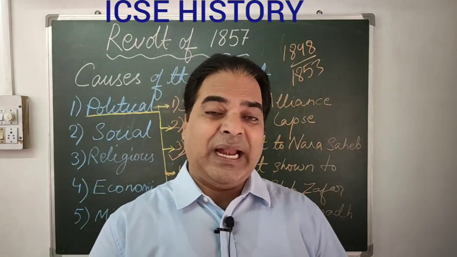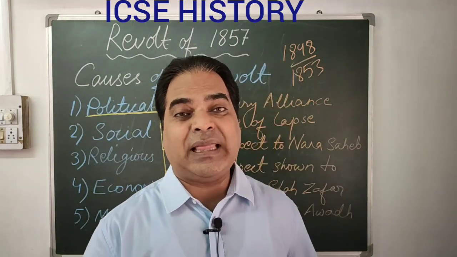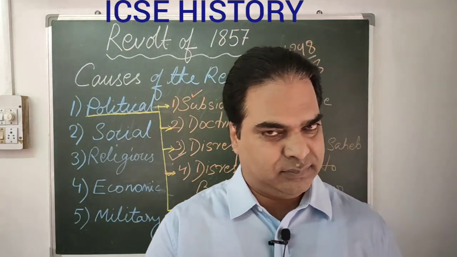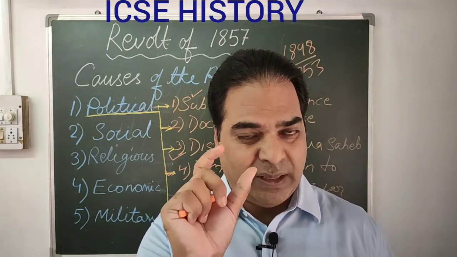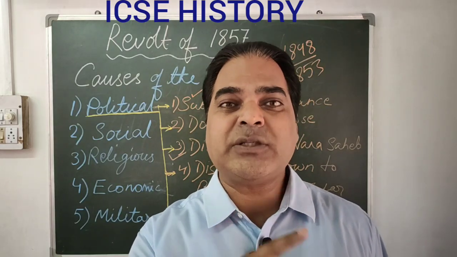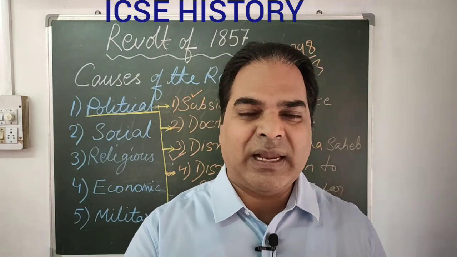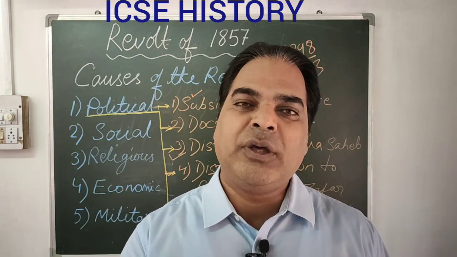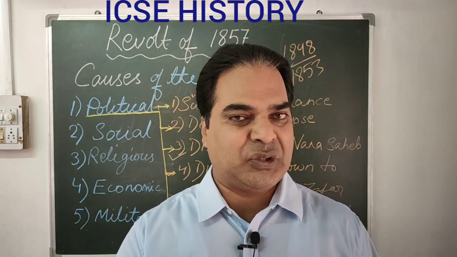And then in 1856, Lord Canning. Again, you must keep this name in memory. Before him was Lord Dalhousie, who announced that the successors of Bahadur Shah would not be allowed to use the Red Fort as their palace.